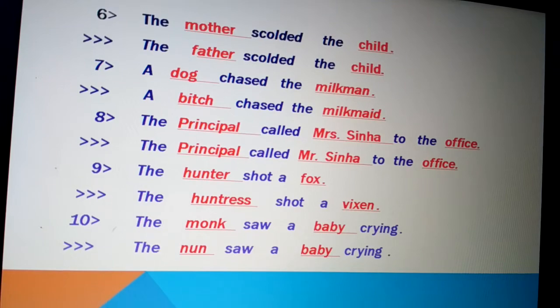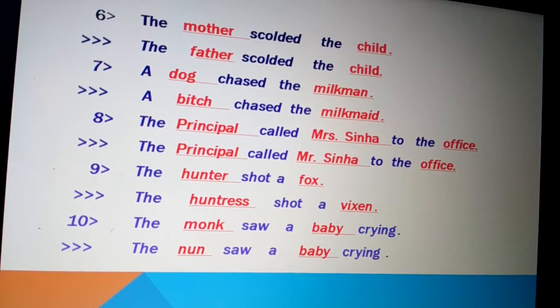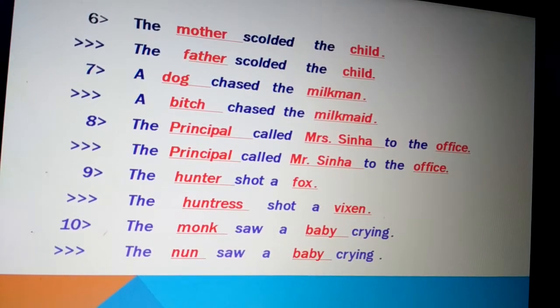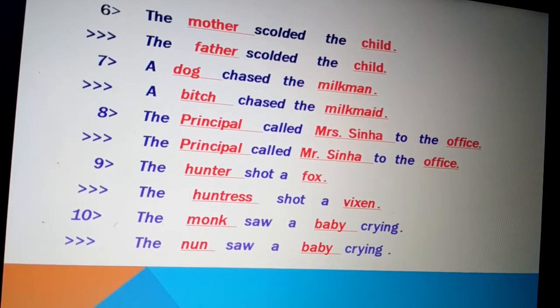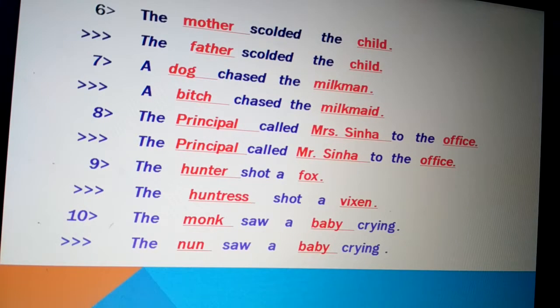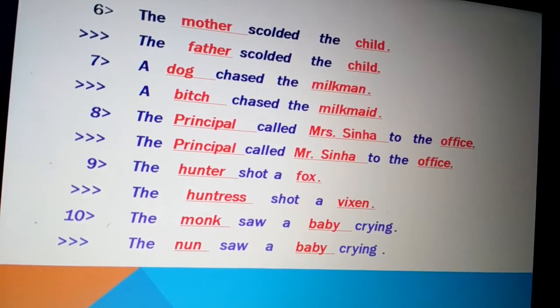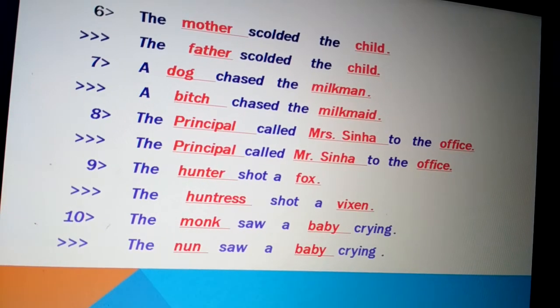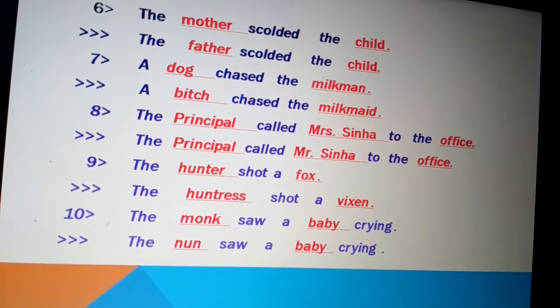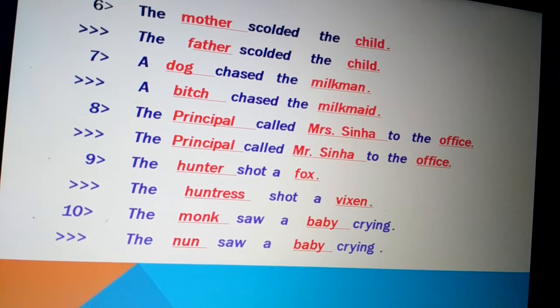A dog chased the milkman. A bitch chased the milkmaid. Here again, you can see the compound word milkman changes to the compound word milkmaid, retaining the form of the compound noun.